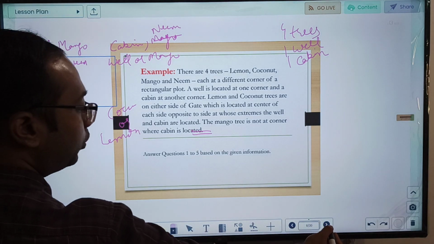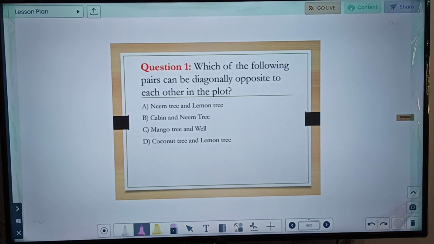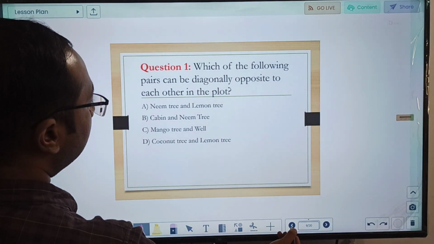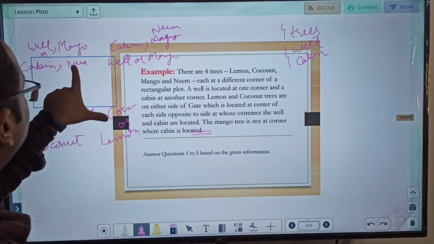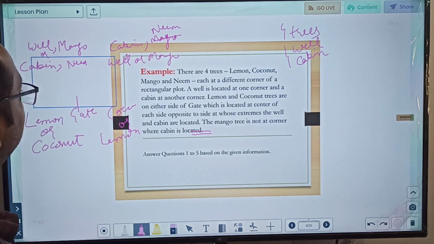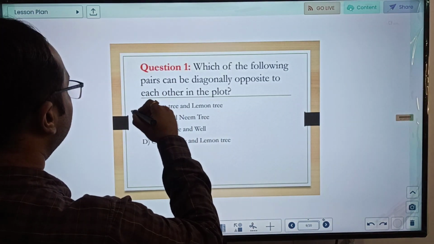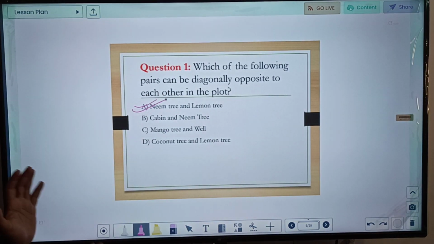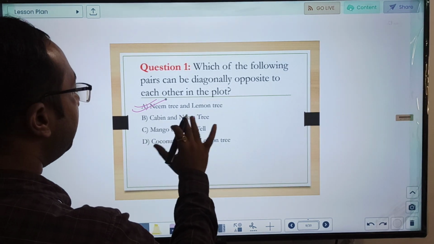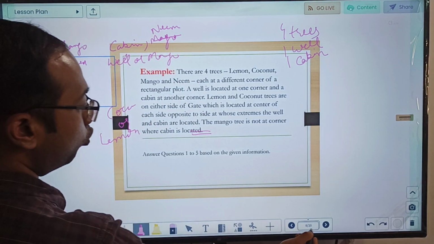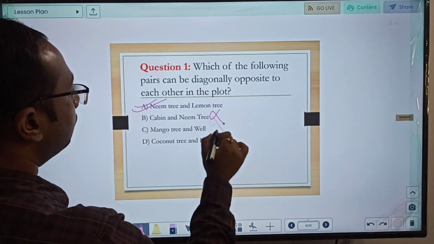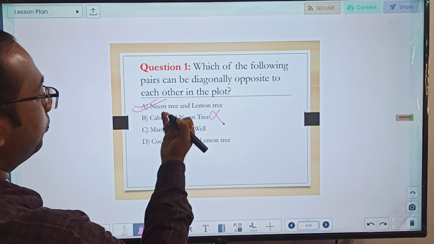Now based upon the questions going ahead, let us see and let us finalize what we can infer. Which of the following pair can be diagonally opposite to each other? So first is neem tree and lemon tree. Can they be diagonally opposite? Neem and lemon, yes, in this particular case if here is neem, here they can be. So the first option itself is correct, no need to check others, but just for our satisfaction let us check. Cabin and neem, no, cabin and neem have to go together. This is wrong, and it should be wrong because our first option is already correct.